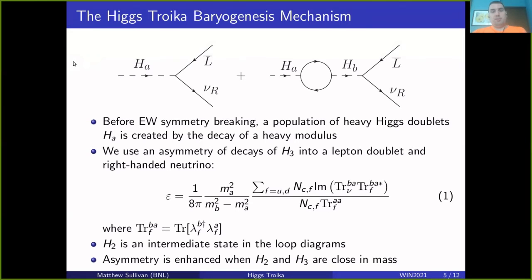Our general mechanism, since we have the decays of these heavy doublets providing the asymmetry, like in most of these sorts of baryogenesis scenarios, you look at the interference between a tree level diagram and a loop level diagram in order to get the asymmetry.